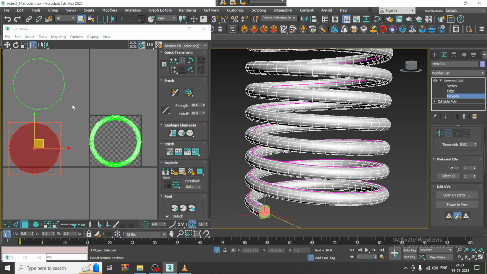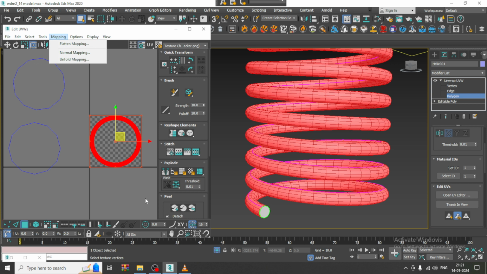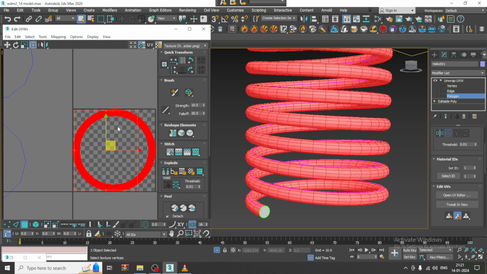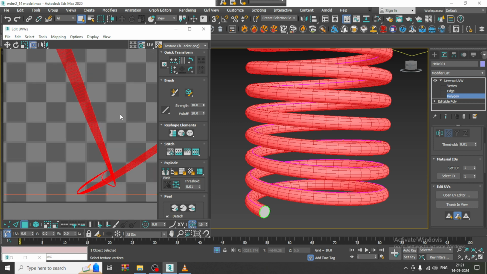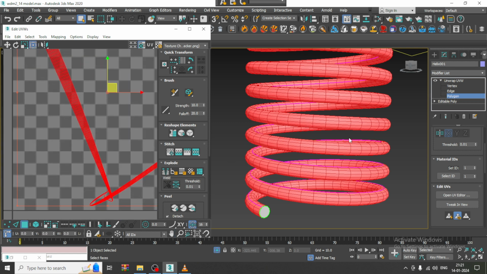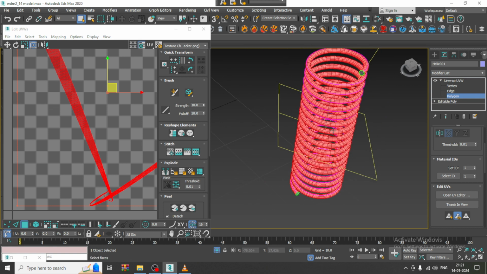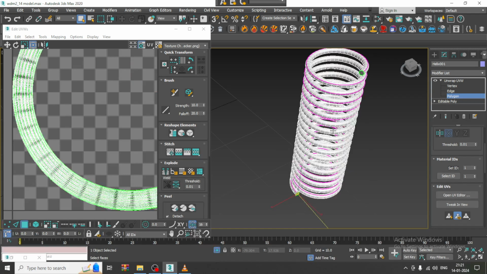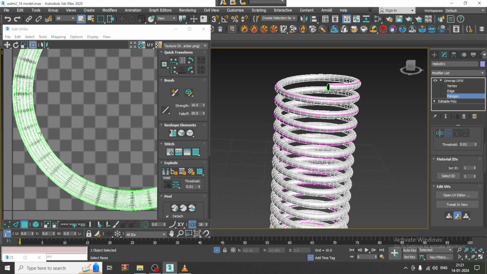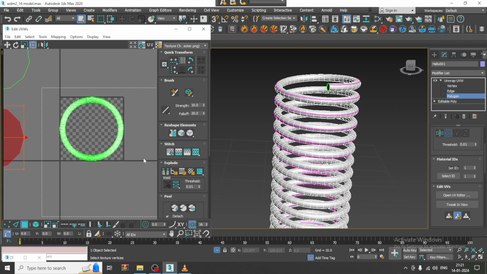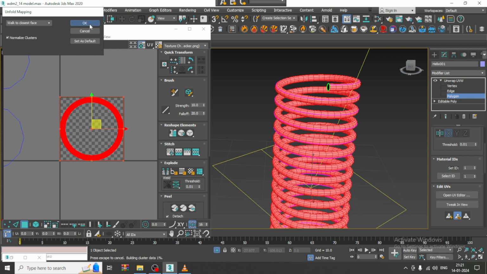So once it is done, you can just select this and say peel over here. So we can just try to peel this, or else you can just select this and unfold this.